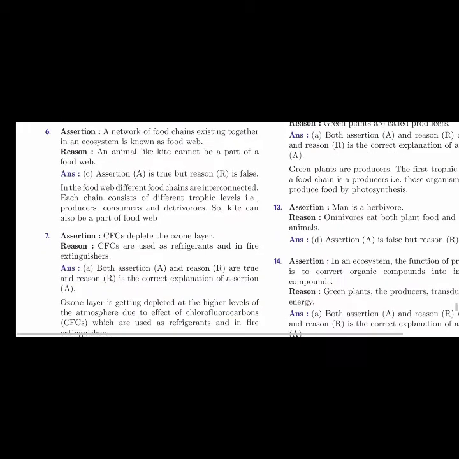Next assertion is: a network of food chains existing together in an ecosystem is known as a food web. Reason: an animal like a kite cannot be a part of a food web. So here the answer is option C, assertion is true but reason R is false. In the food web, different food chains are interconnected. Each chain consists of different trophic levels, that is producers, consumers and detrivores. So a kite can also be a part of a food web.